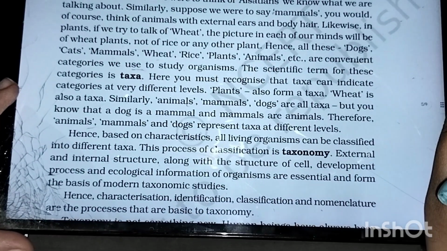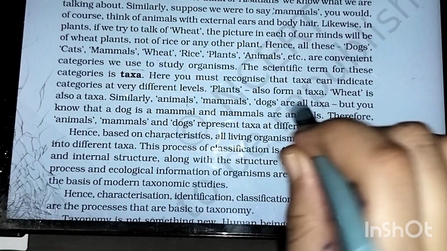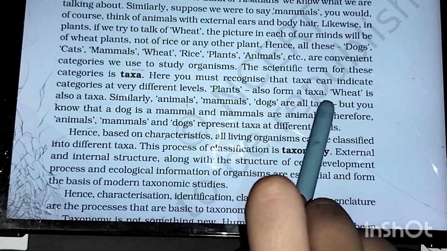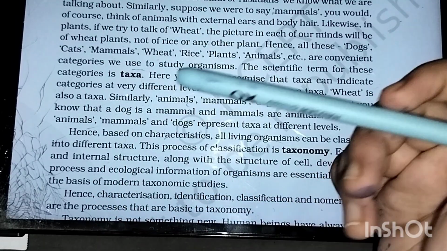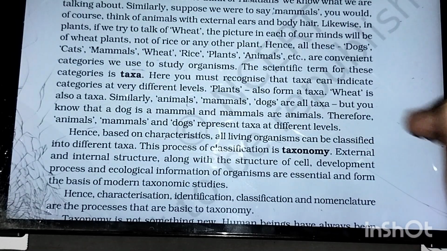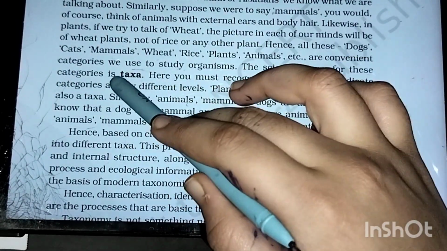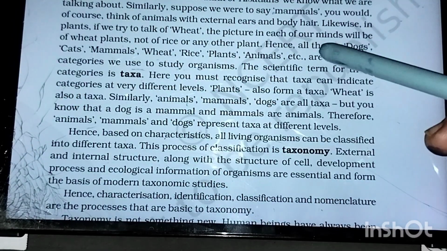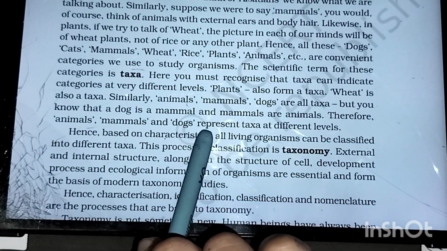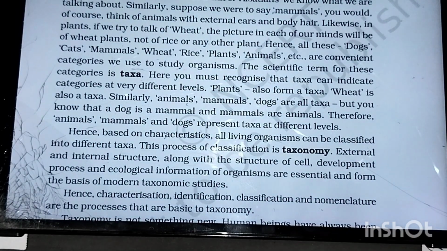Here you must recognize that taxa can indicate categories at very different levels. Plants also form a taxa, wheat is also a taxa, at various levels. Categories or taxa could be at various levels. Similarly animals, dogs, all these are different taxa, but you know that dog is a mammal and mammals are animals, therefore animals, dogs, mammals all represent taxa at various levels.